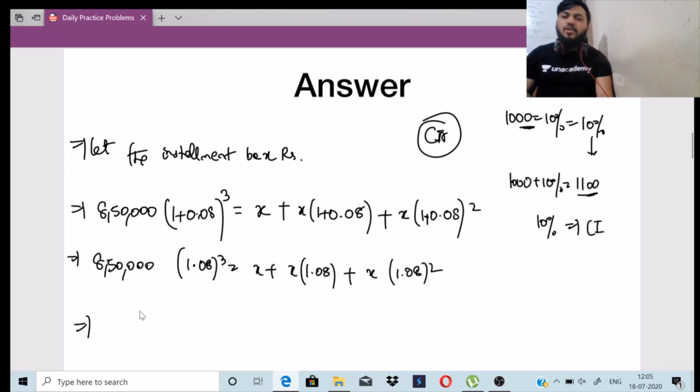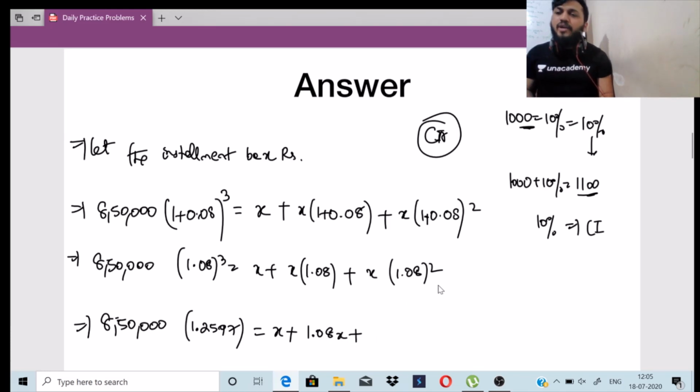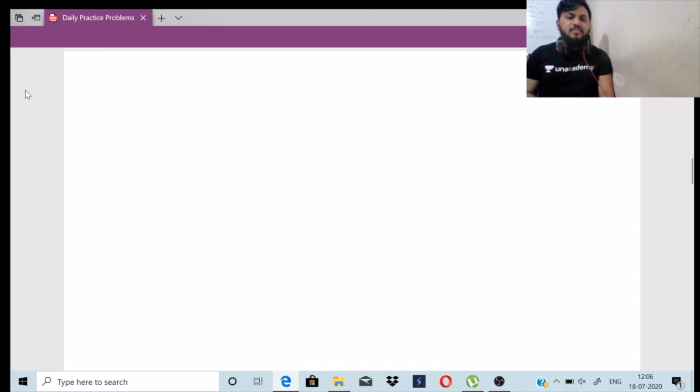1.08 cube is 1.2597, right? So this is 8,50,000 into 1.2597, which is equal to x plus 1.08x plus 1.08 square x. 8 square is 64, so 1.08 square is 1.1664, which we get by mental calculation. Now let us formulate the final equation.